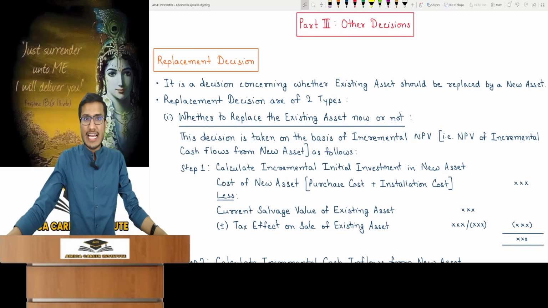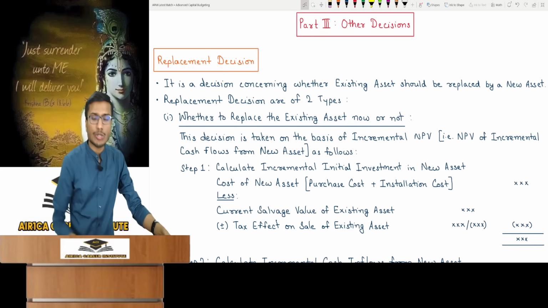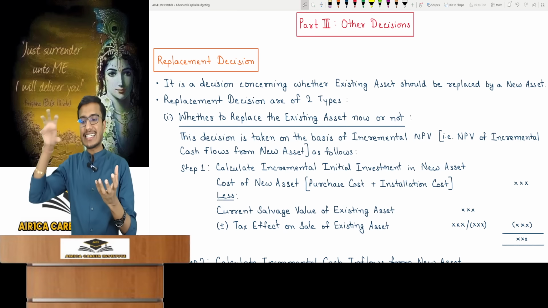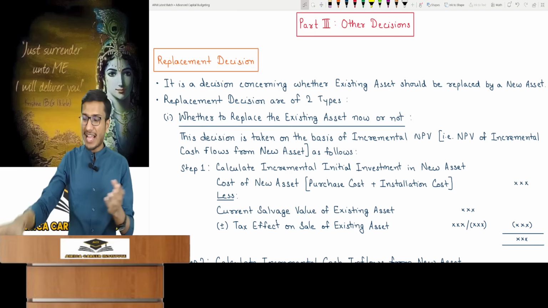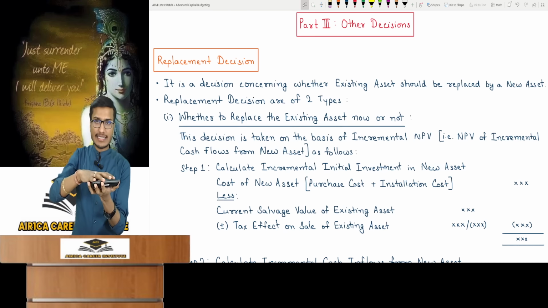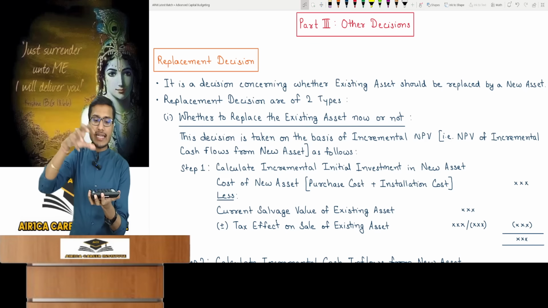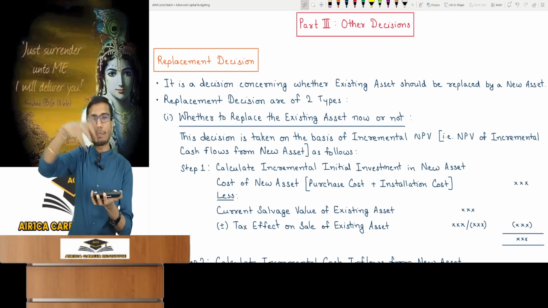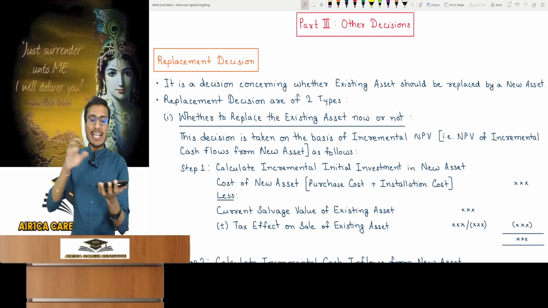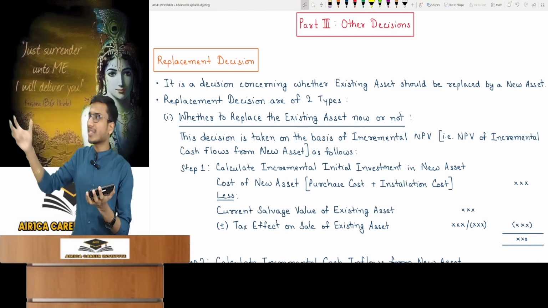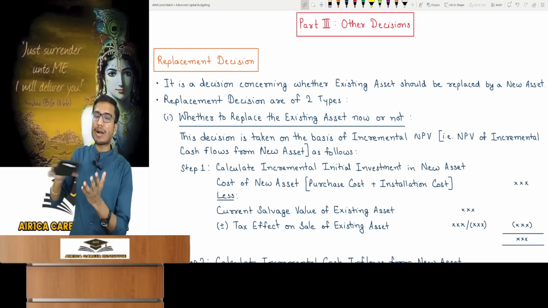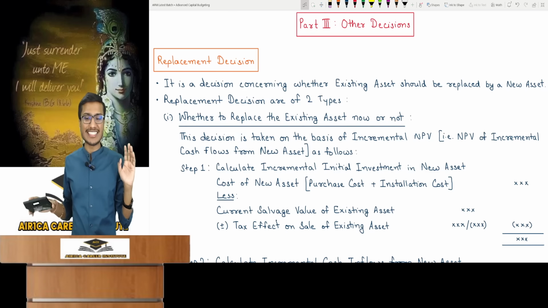Replacement decisions. A replacement decision means a decision where you want to determine if you should replace your existing asset with a new one today and what that decision would entail. Meaning, I have an existing asset, a machine I bought and kept. I want to examine and see, should I replace my existing asset with a new asset or not? Should I scrap the current machine and bring in a new machine in its place? After selling this machine for scrap, should you replace it with a new one?